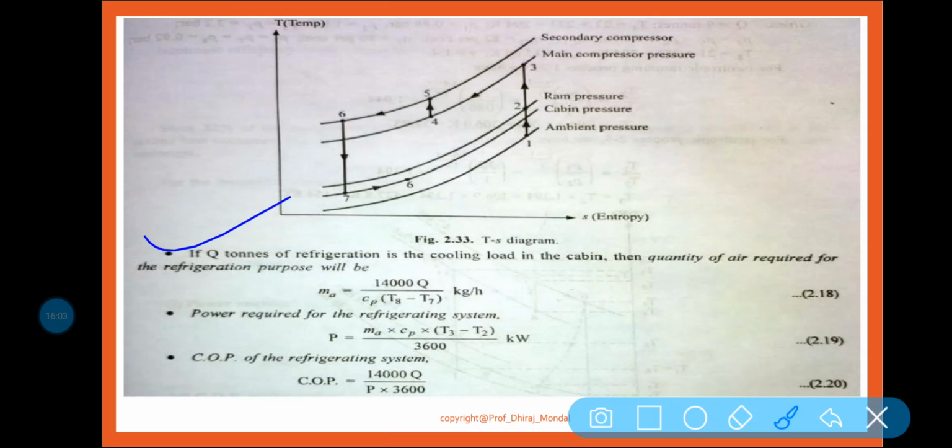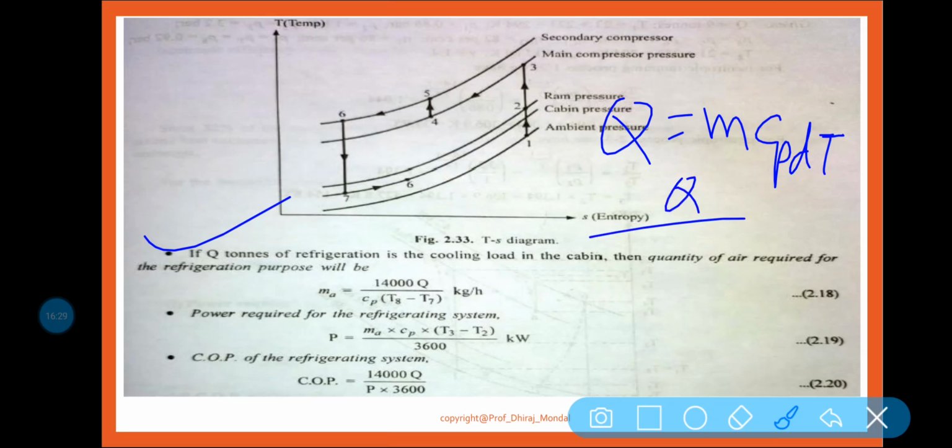So if Q ton of refrigeration is the cooling load in the cabin, then the quantity of air required for the refrigeration purpose will be, you know that Q is equal to mCp delta T. Now Q is the ton of refrigeration, so mass flow rate is Q by Cp delta T.